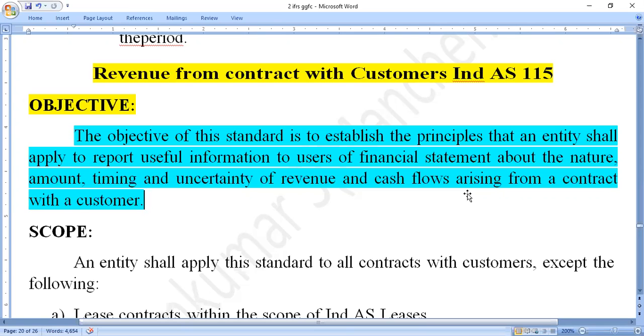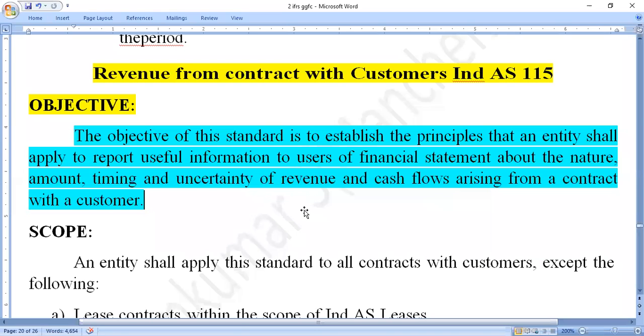What is the revenue we are getting from this type of contracts? Each and every piece of information regarding the revenue from contracts is mentioned in the financial statement. That information is clearly given to the shareholders and stakeholders, what we call users of financial information.